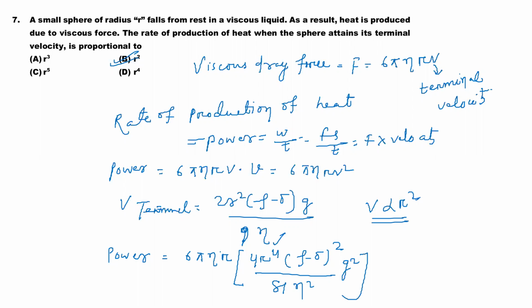So this is r to the power 4, this is r. So power is going to be proportional to r to the 5. She is asking the rate of production of heat, that means the power. Power is proportional to r to the power 5. Understood? So the answer is going to be r to the power 5. Got it?